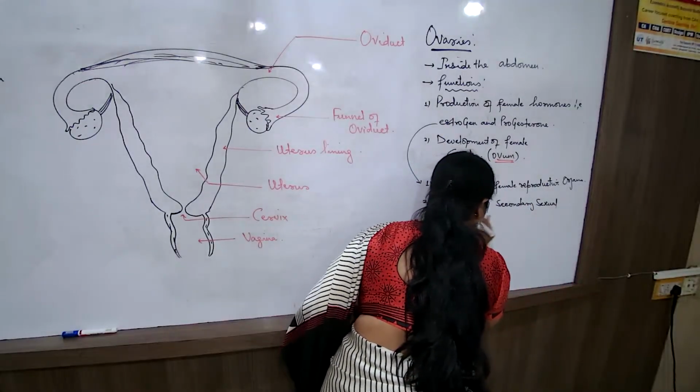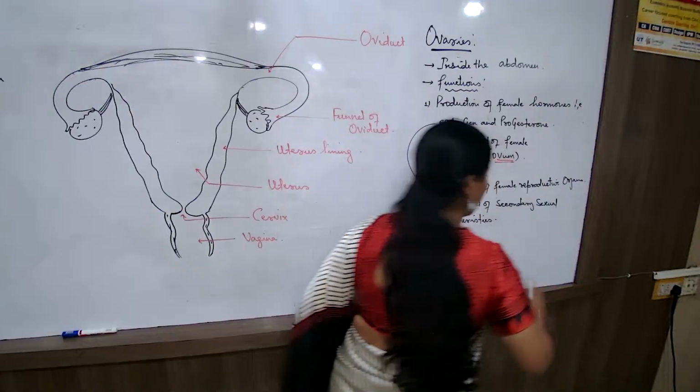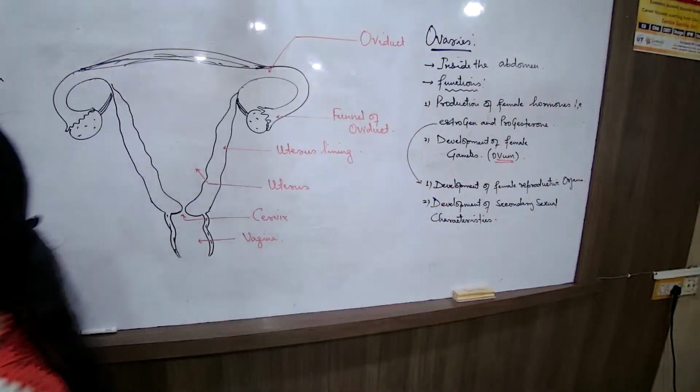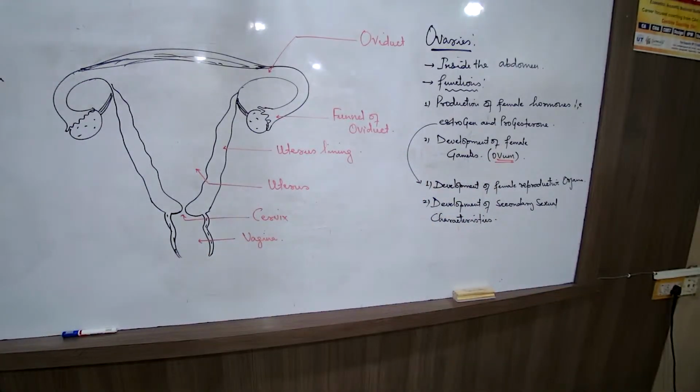When I talk about the development of secondary sexual characteristics, if it is a male body, I said mustache hair, beard hair, Adam's apple. In case of the female body, what will it be? The widening of the hip region, that's a major feature, scanty body hair, shrill voice, development of the mammary glands.